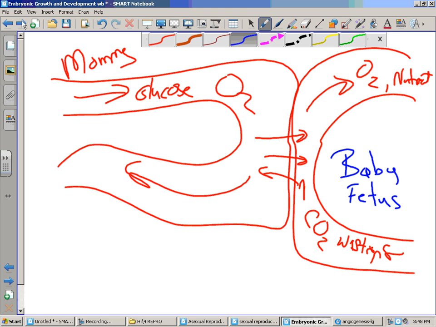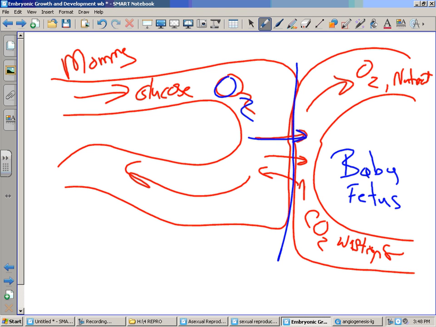Right? If you have mommy's blood, what's mommy bringing? Glucose and oxygen in her blood. It's diffusing into baby's blood as it goes by there. Once again, there's this membrane right between these two. What's baby bringing? CO2 and waste going into mommy. Mommy takes that away. All right? Very important that the blood doesn't mix. But baby gets everything it needs from mommy.